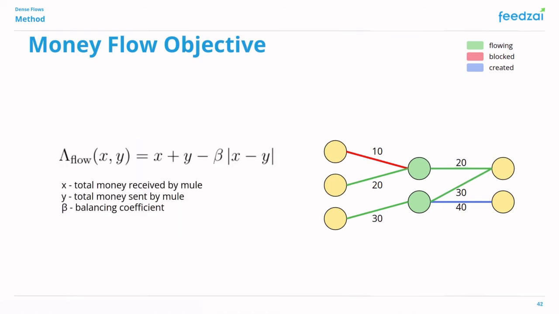To measure how well a graph or a 3D tensor is presenting this behavior, we use this loss function. We reward our model as the amount of money transferred increases, but penalize it if the total amount of money received and sent do not balance. Beta is a hyperparameter that allows us to tune the relative strength of the balancing factor.